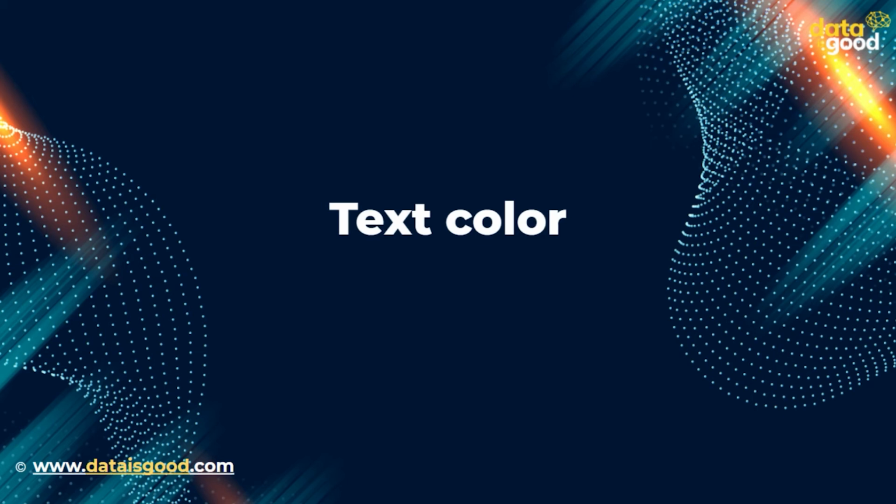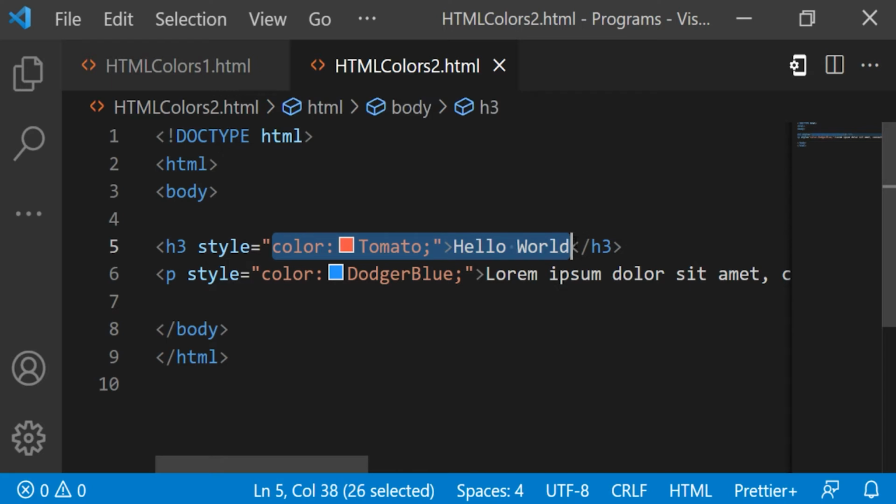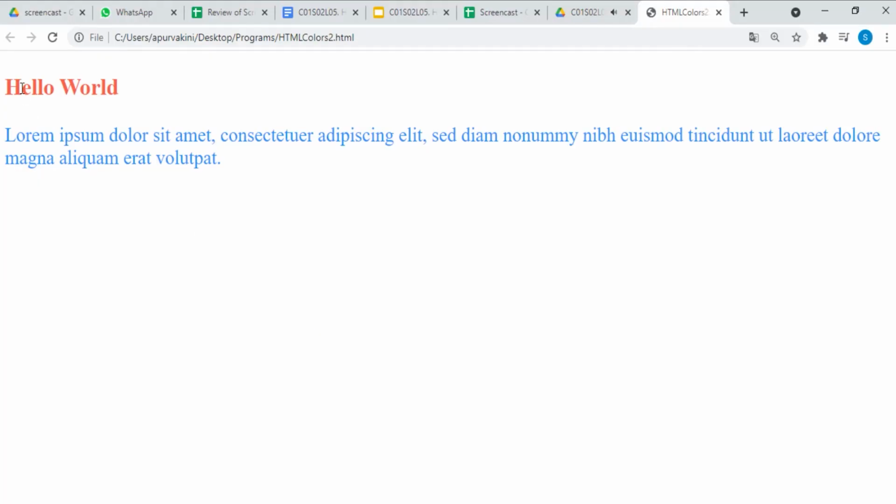Now, text color. As you know and learned in the previous lectures, the CSS color property defines the text color for an HTML element. Here's an example of text color. In this example, we are using the text color. To set the text color in HTML, use the style attribute. We used the color tomato for the text hello world. Let's see the output. Great. The text color is displayed.